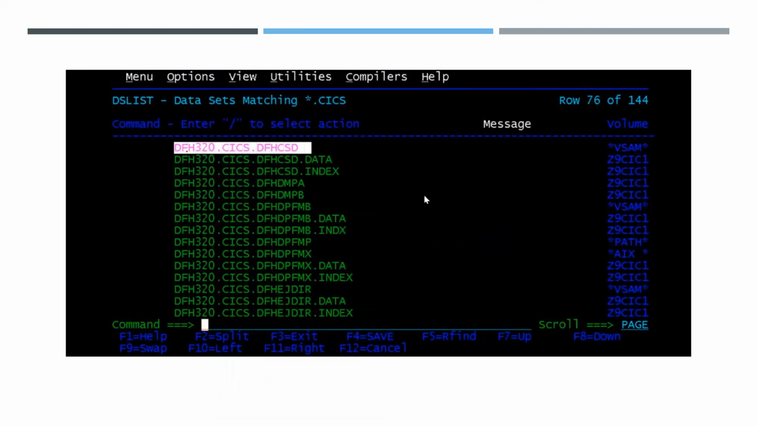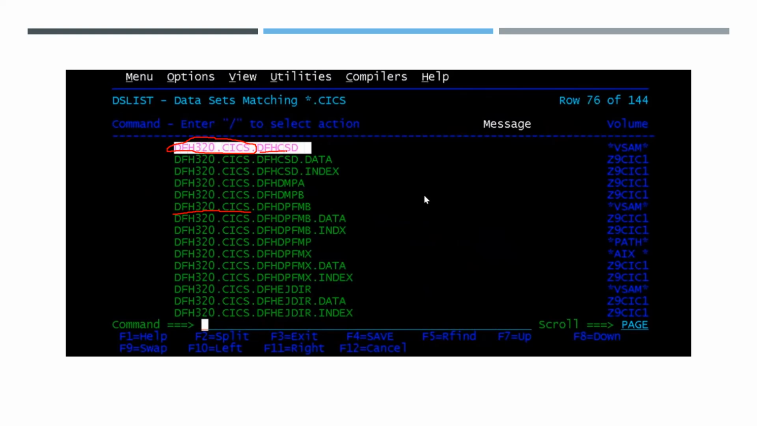See here, the data sets created have the high-level qualifier DFH320.KICKS. It is defined as the high-level qualifier, so the data sets created have the high-level qualifier DFH320.KICKS. All these are KICKS data sets. These are identified as KICKS data sets because of the high-level qualifier DFH320.KICKS. It is defined in the DFHSTART procedure.